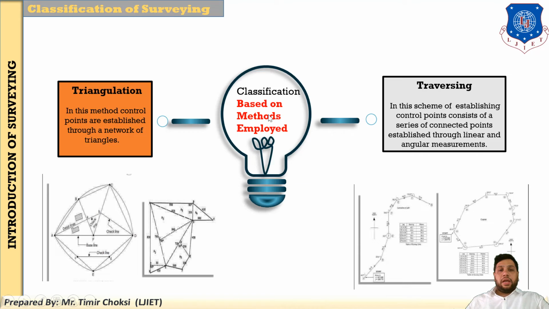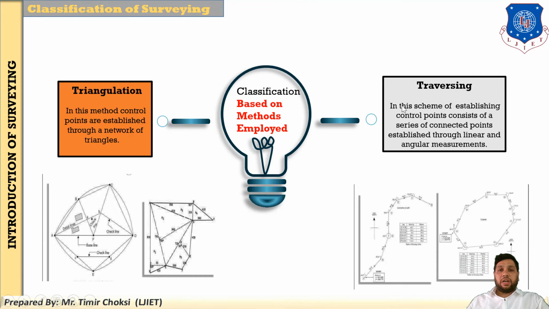Now students, the last classification is based on method. There are two important methods used for conducting the survey. One is triangulation and one is traversing. Why are there differences? Because when you conduct the survey in a larger area, you do not prepare a traverse, you prepare the triangulation, because our basic principle is from the whole to the part. So where the area is larger, you have to divide it into smaller triangles, and this method is called triangulation.